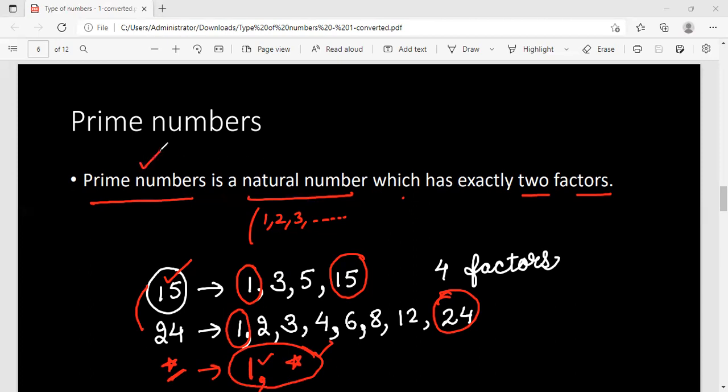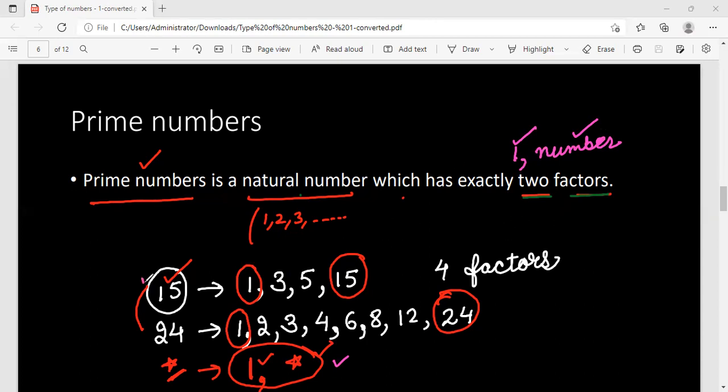Now coming to the definition of prime numbers. A prime number is a natural number which has exactly 2 factors. As we have seen, whatever be the number, 1 and the number itself are already factors of the number. So any number which is divisible only by 1 and the number itself is known to be a prime number.